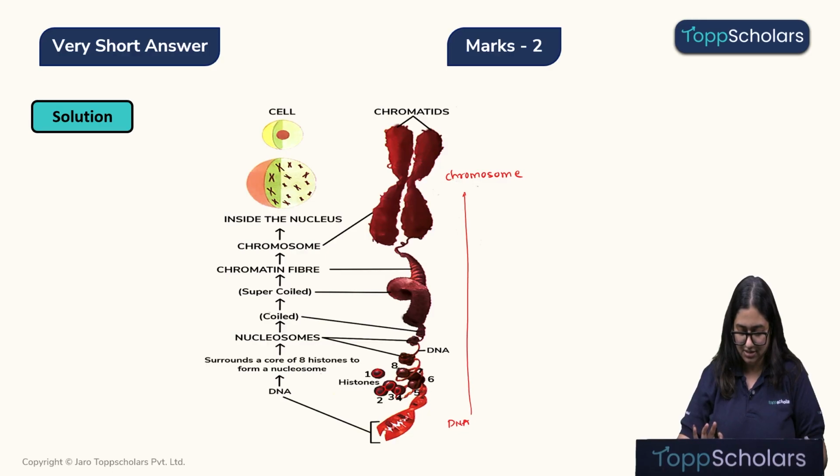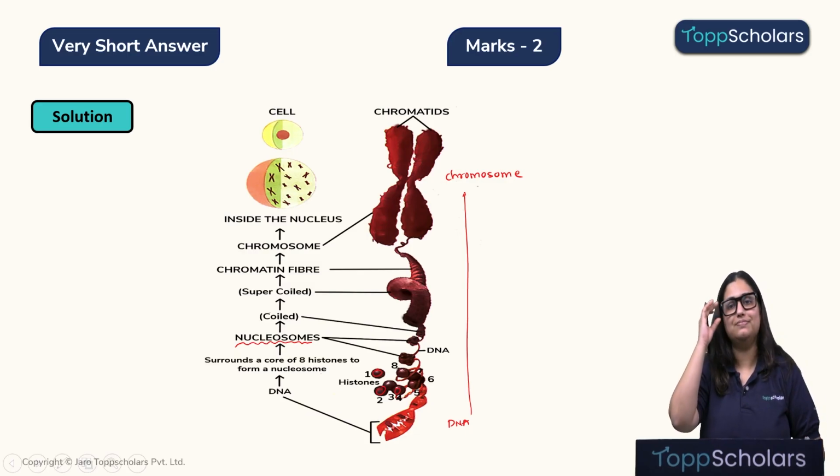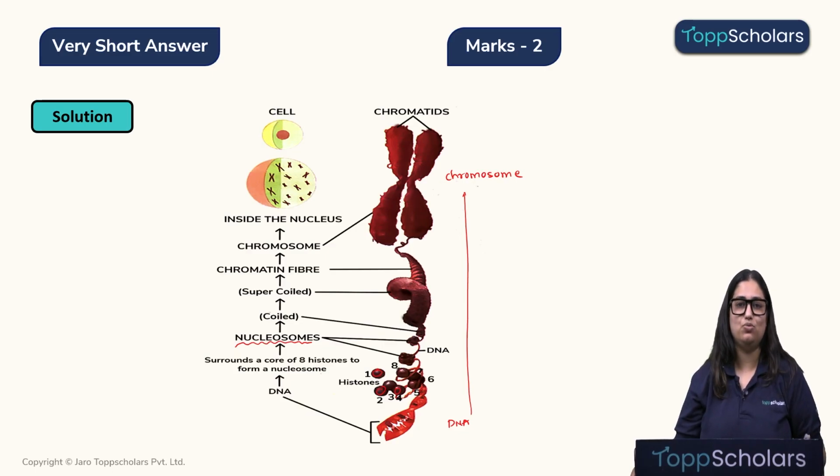Over here, children, you can see this particular part, how we can see this ball and DNA on the side and then another ball and DNA on the side. So this is a beaded appearance and this packaging unit is known as the nucleosome. Are we clear, children? Alright, now let's move on to the next question.